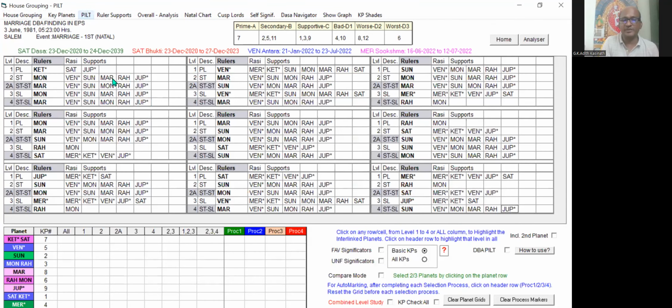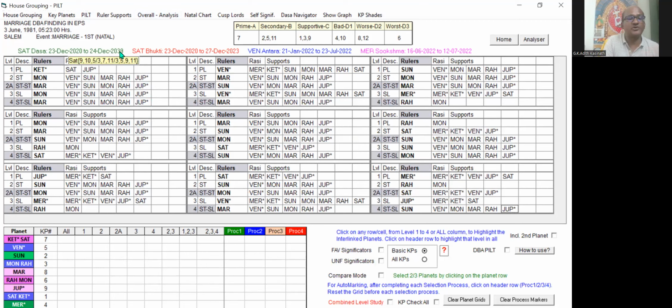This is the PILT page. In that, you can see all 9 planets from Ketu to Mercury, in the Vimsottari Dasa order from left to right, all have been given. The table contains rulers, Rasi, and supports. It means each planet, for example Ketu, is in a sign whose Rasi Lord is Saturn. Ketu's sign lord is Saturn.